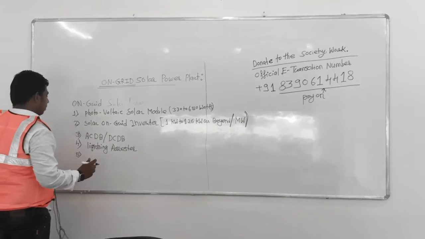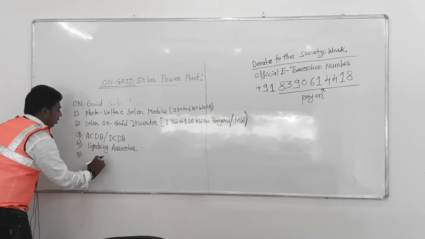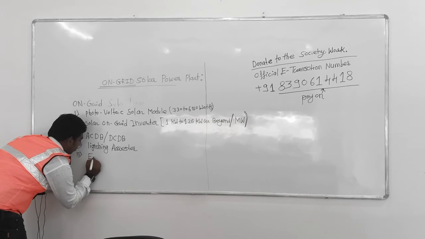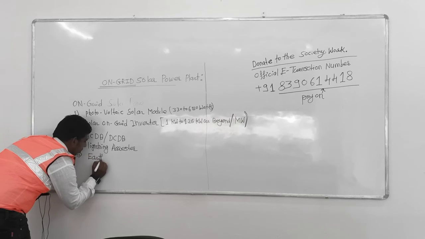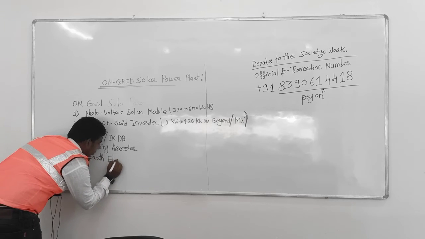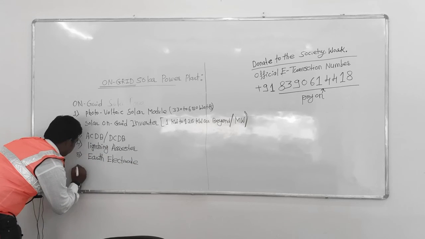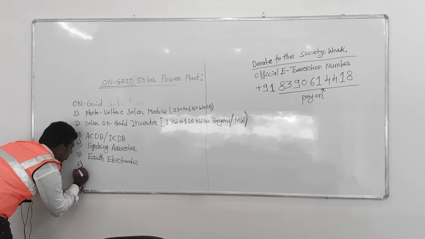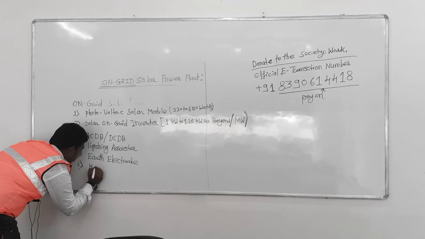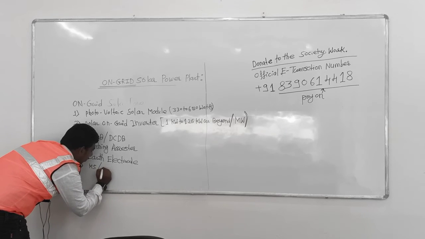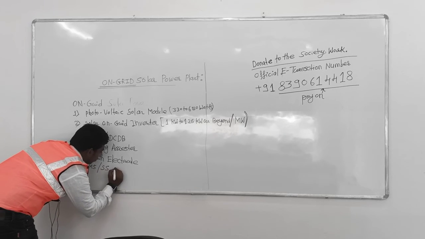Fifth one is the earth electrode. Sixth one is the MS or SS structure.